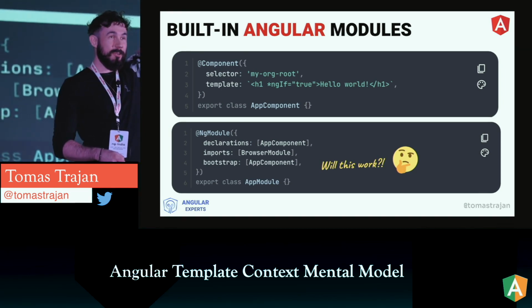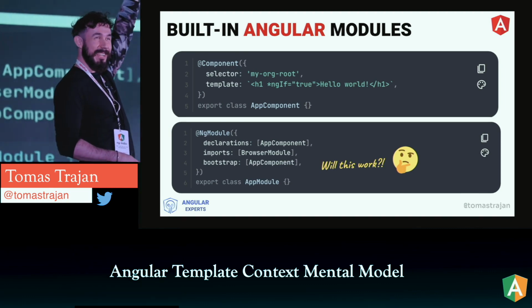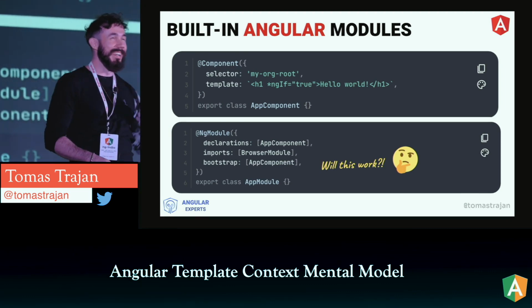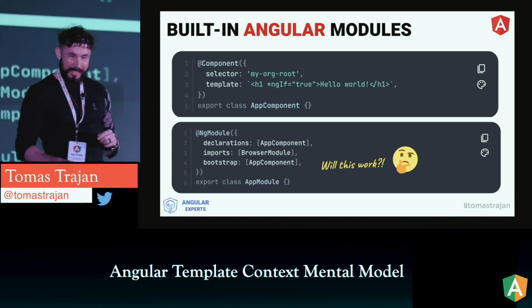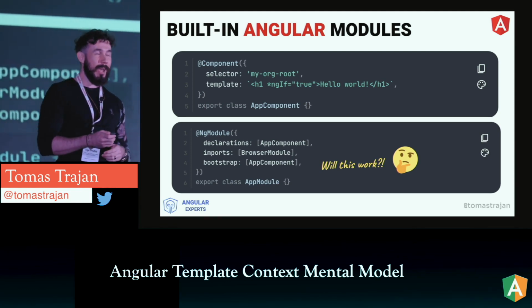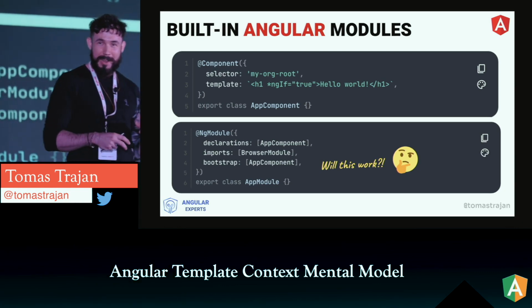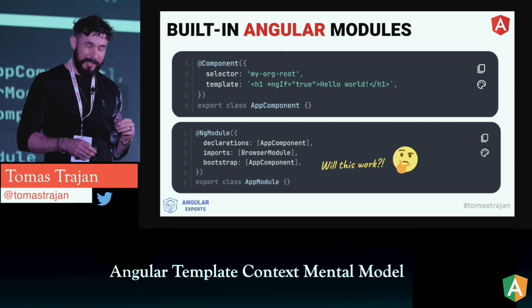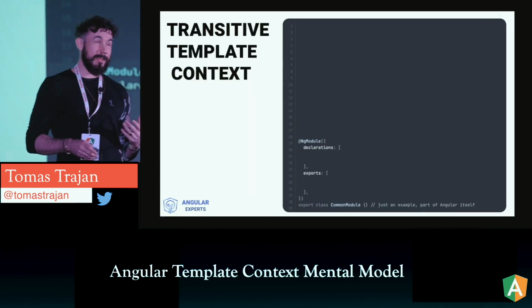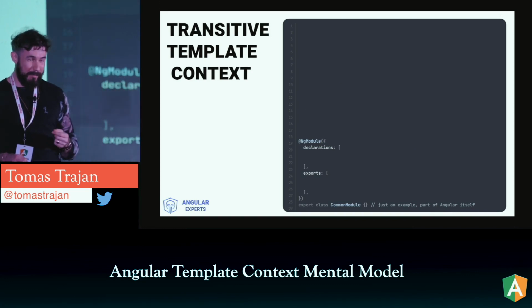Okay, so not many people think this is going to work. Even fewer people think it's not, interesting. So most will abstain, that's fine. So this represents a really great example that Angular came out already in 2014, right? And this is a very core API and people still are not completely clear on this. And it also represents a great intro for the next subtopic, which is the transitive template context.